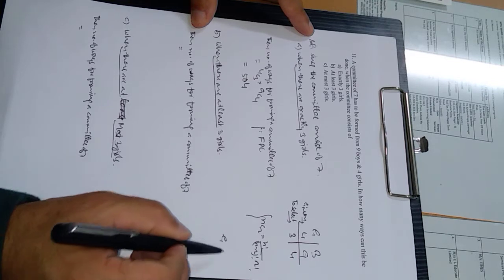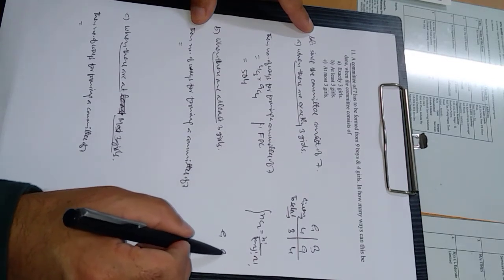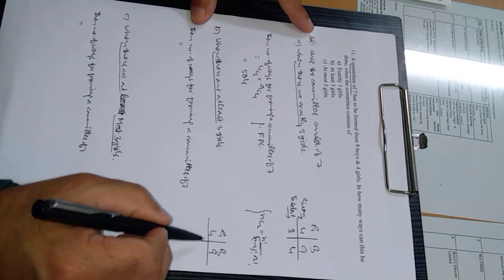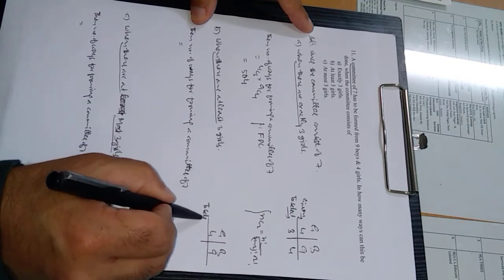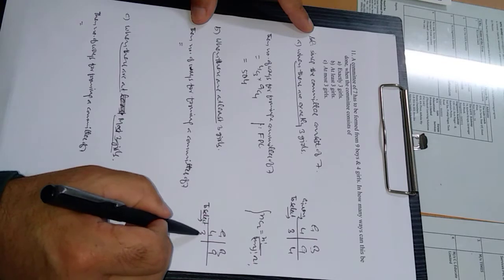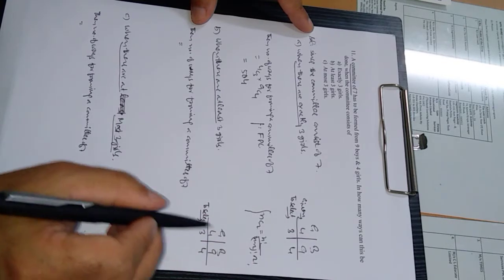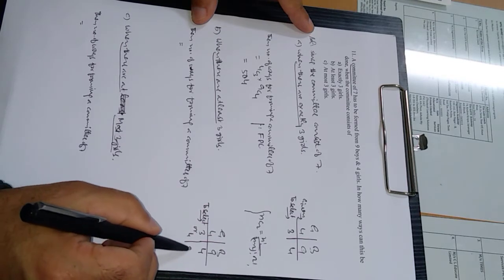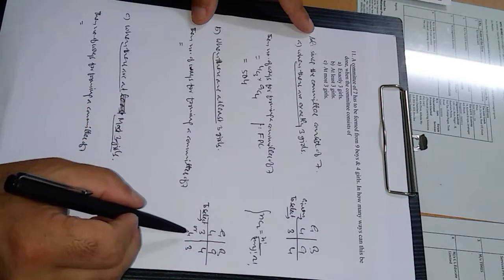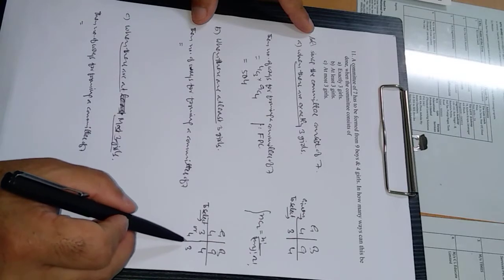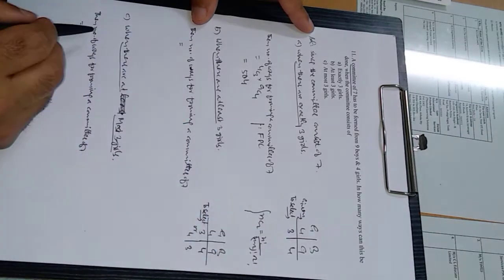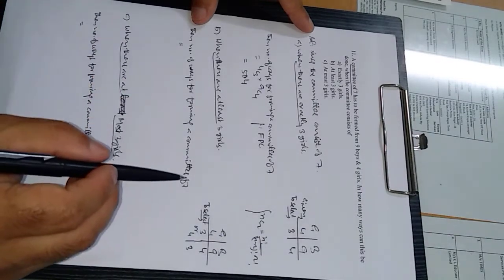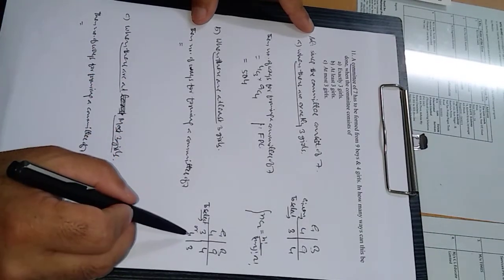Again, boys are 9, girls are 4. These are given. To select at least 3 girls, if we select 3 girls, it means we have to select 4 boys, or the second option is, if we select 4 girls, then we have to select 3 boys, because the overall committee consists of 7. The sum of these two must be 7, right? So at least is a lower limit. That means we can go higher, but not more than 4.